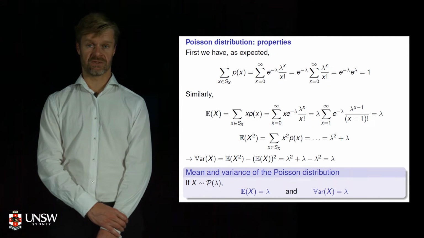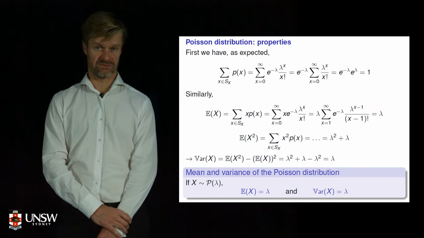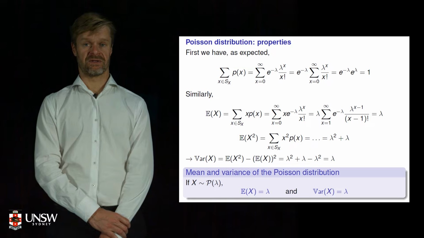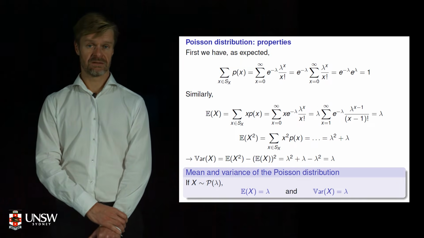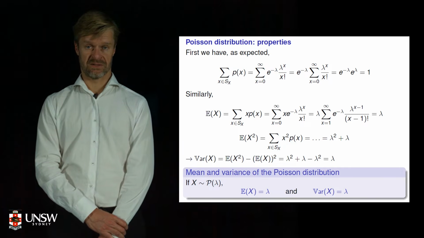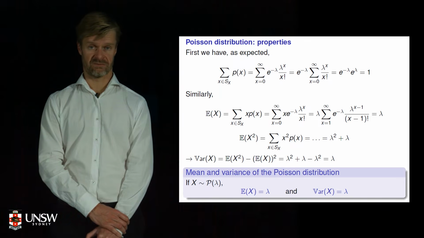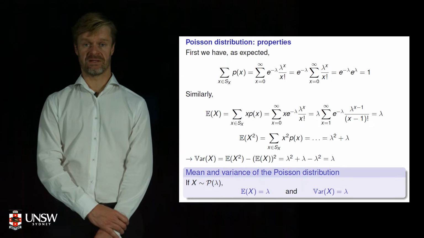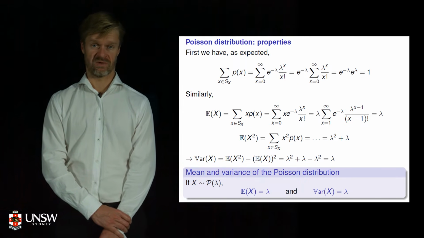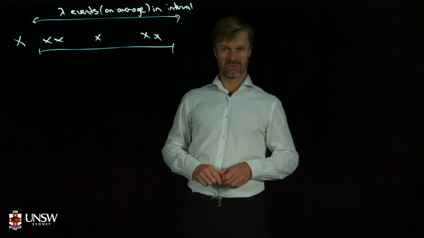And its mean can be shown with a bit of work, using some infinite series results from first year. You can verify that the probability mass function summed over all possible values is equal to 1, that the mean is equal to lambda, and that the expected value of the square of the random variable is lambda squared plus lambda, which tells us that the variance is lambda. So the mean is equal to the variance, and they're both equal to the parameter lambda if you have a Poisson variable.